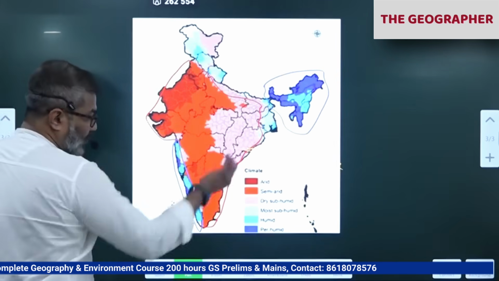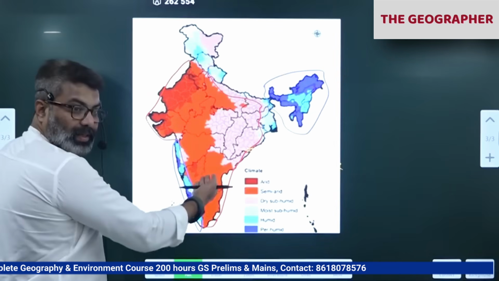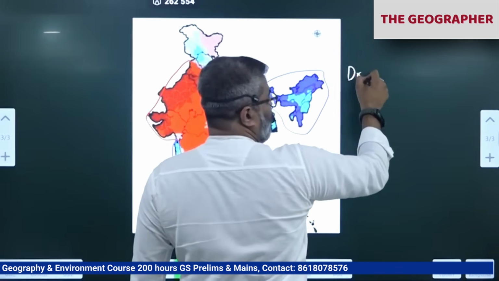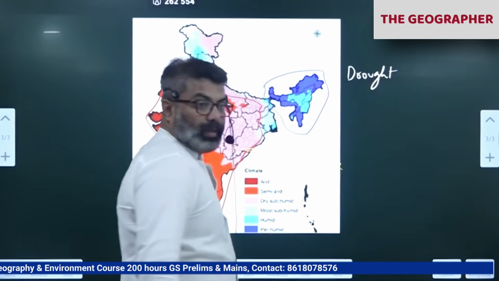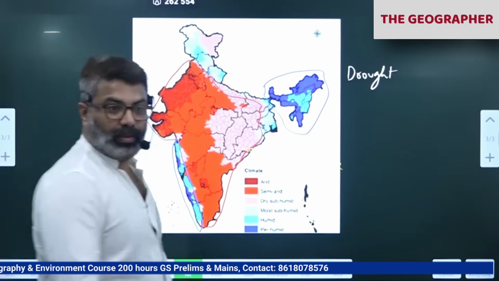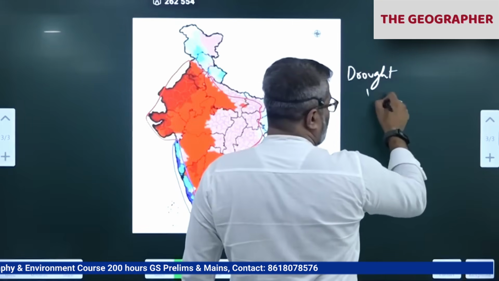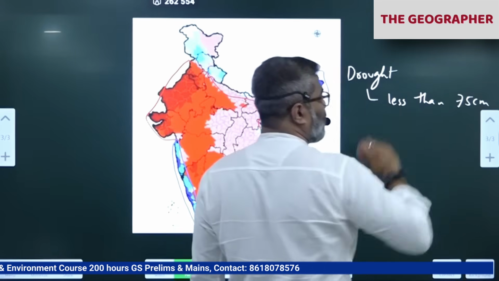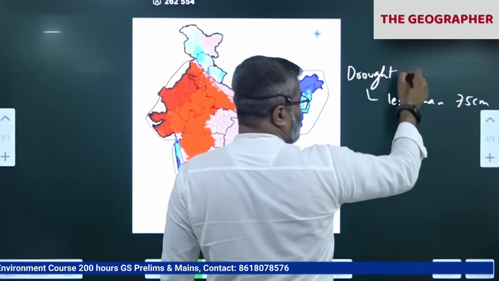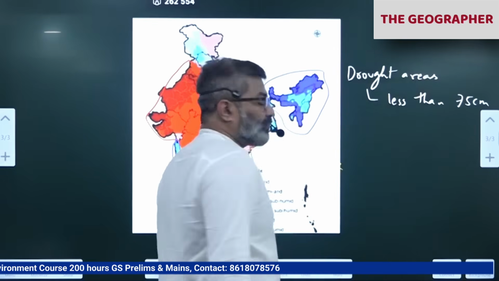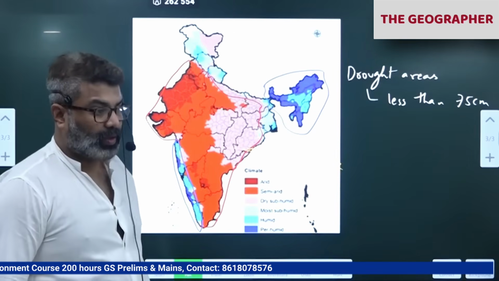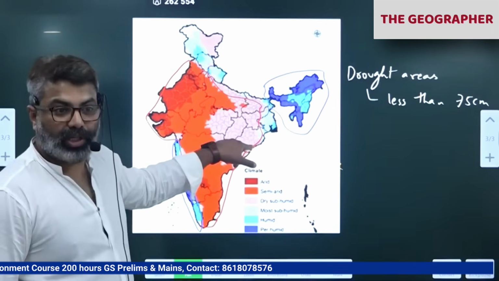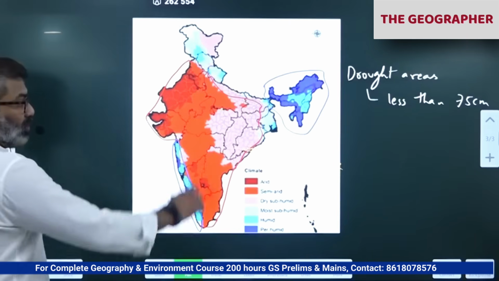So the majority of our population is in this belt, so drought resistant crops we have to grow. Most of the time we experience drought. Drought means what? Lack of rain. Okay, less rain. Areas with less than 75 centimeter rainfall are drought areas. Dry lands. So this is the situation we have. That is the reason most of the people here face hunger and malnutrition as well. So this you have to understand.